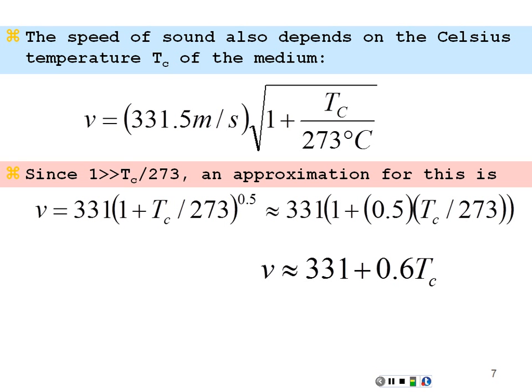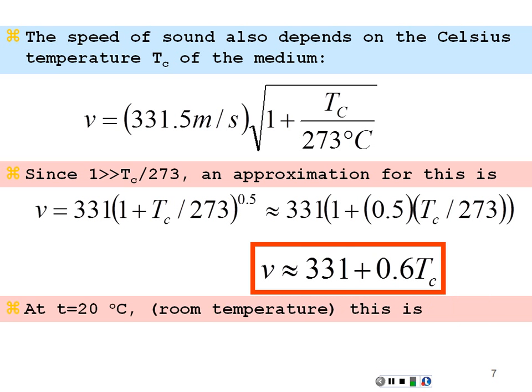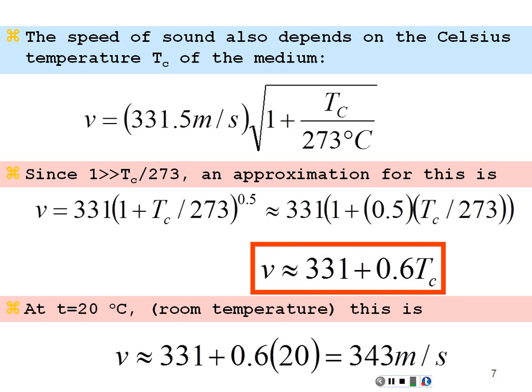Very cool result. So at room temperature, where the temperature is 20 degrees Celsius, the velocity of sound is 331 plus 0.6 times 20, which is 12, so it's 343 meters per second. At 0 degrees Celsius, freezing, the speed of sound would simply be 331 meters per second, so a little bit slower.